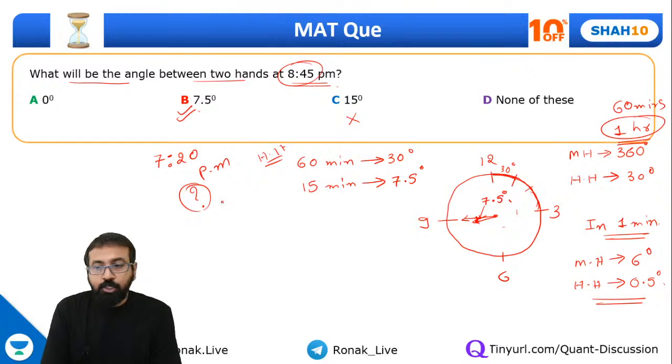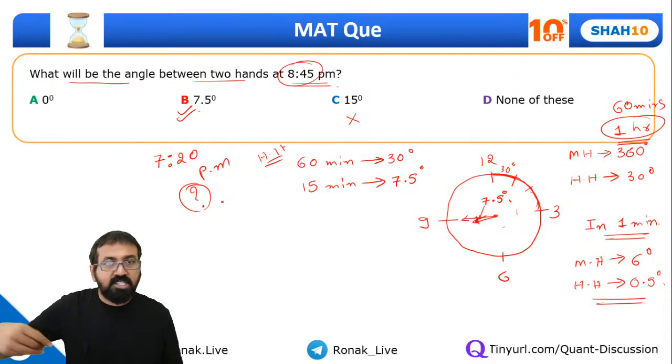The angle between two hands at 7:20. Chalo, who will get me the first answer for this one?